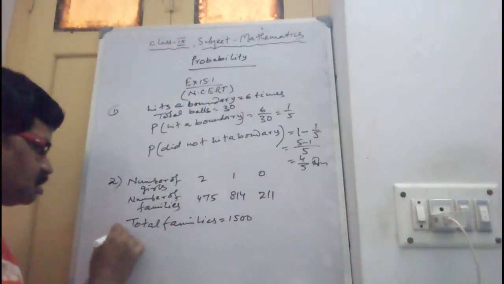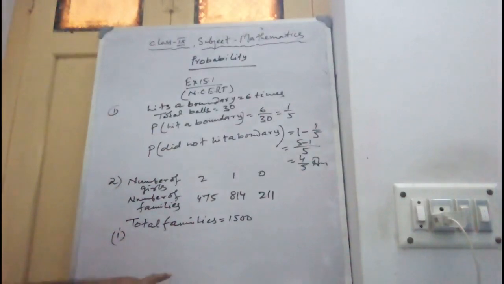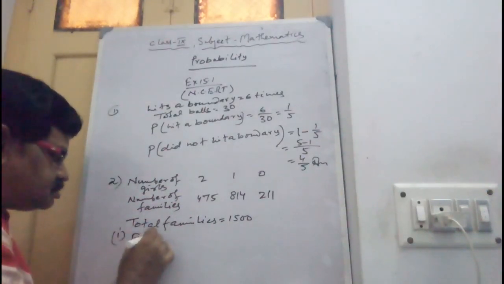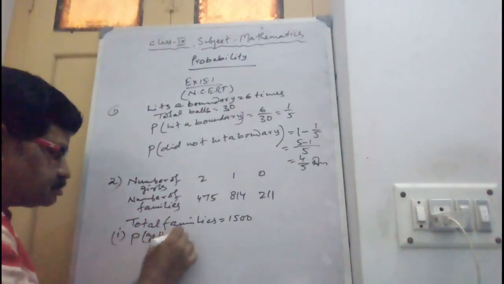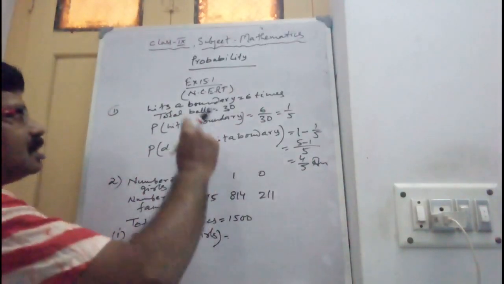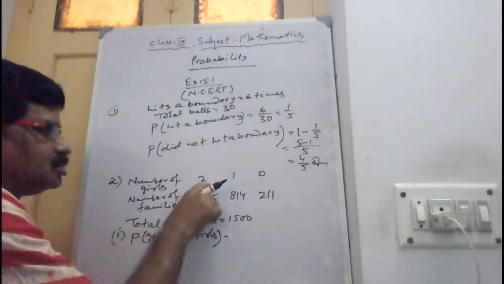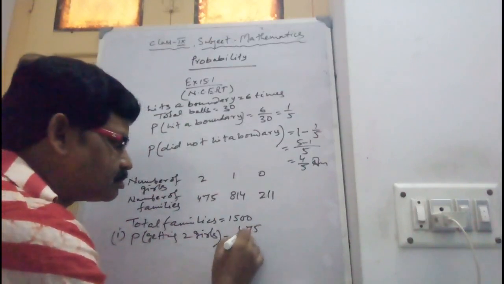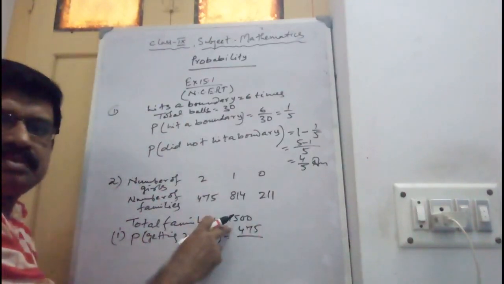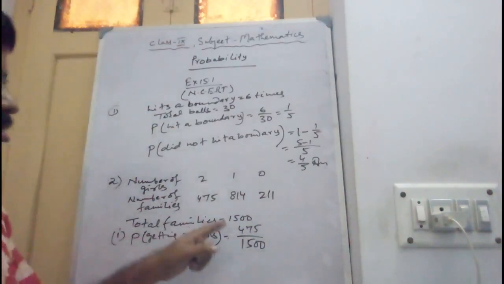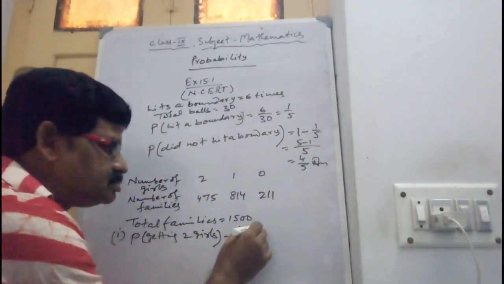So in this question, three things you have to find. First, P of two girls. Two girls: 475. Total number of families: 1500. Now divide by 5.